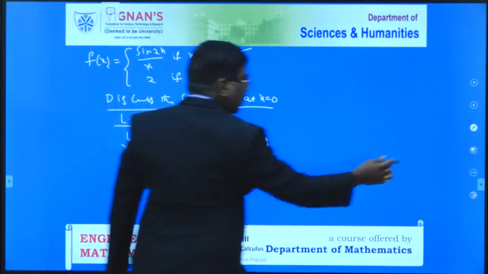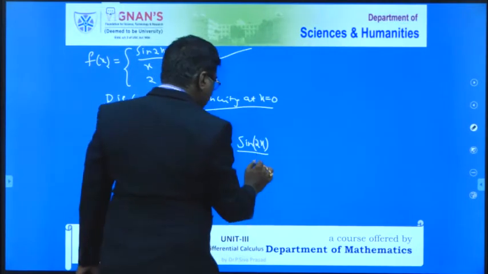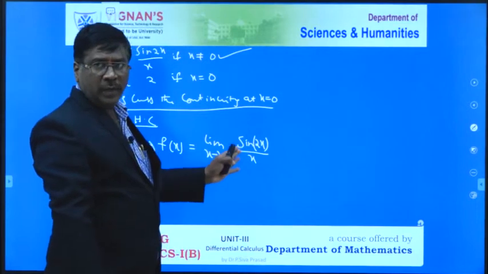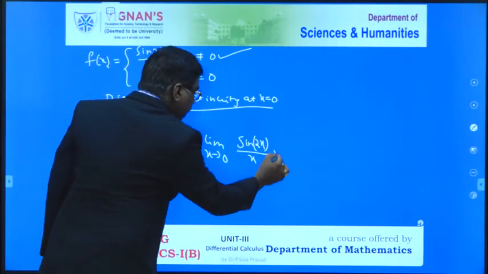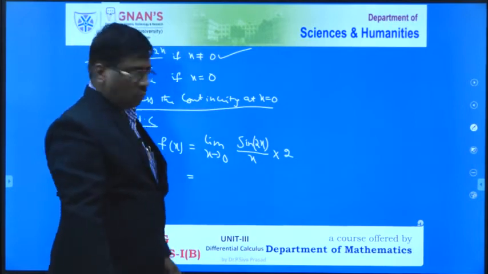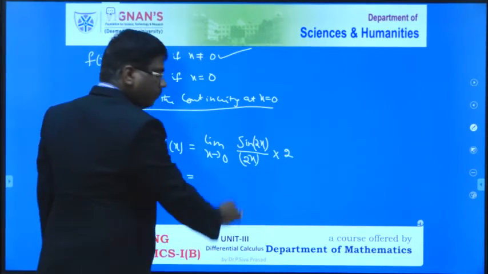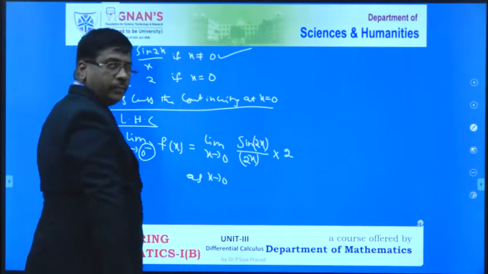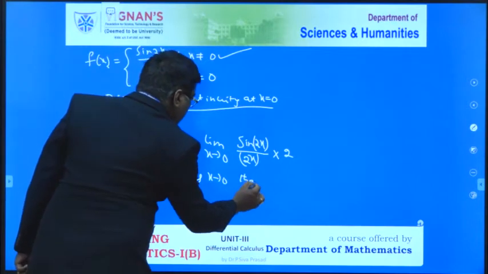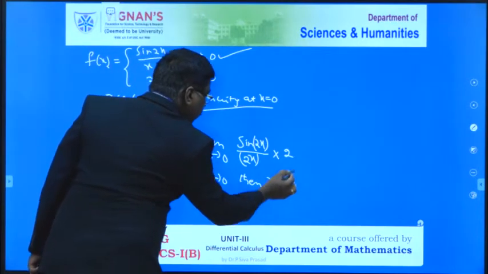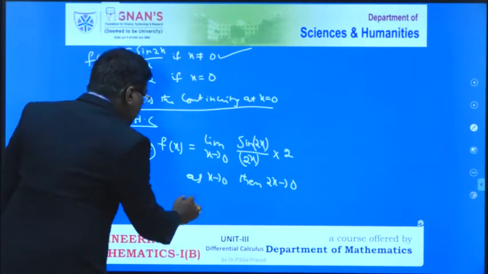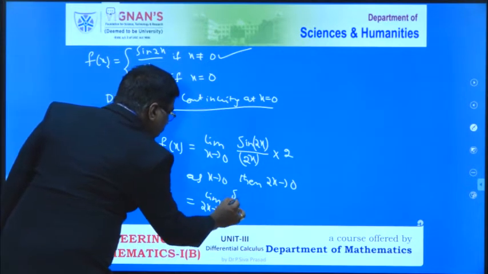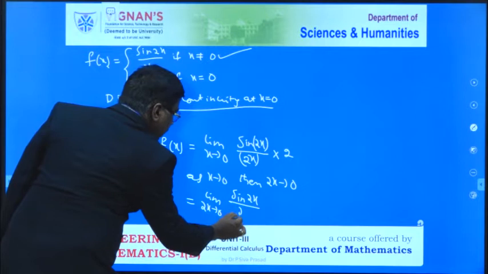Therefore, in place of this, I have to write x. So here the amplitude is 2x. You cannot change that one. So just simply multiply and divide with 2. Therefore, here we will get a 2x value. As x tends to 0, 2x also tends to 0. That means this is equal to limit of 2x tends to 0, sine 2x by 2x into 2.